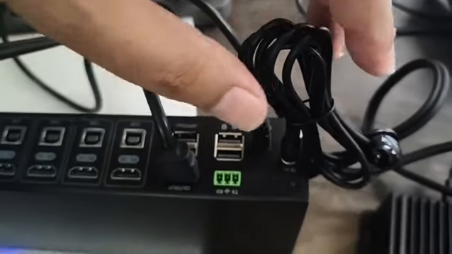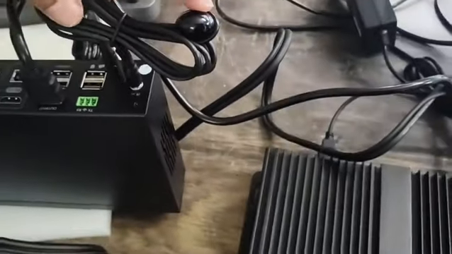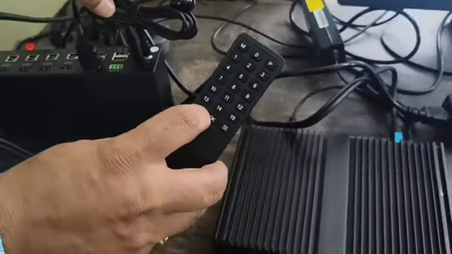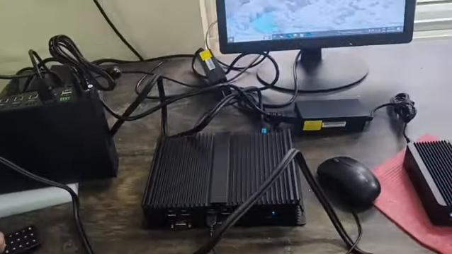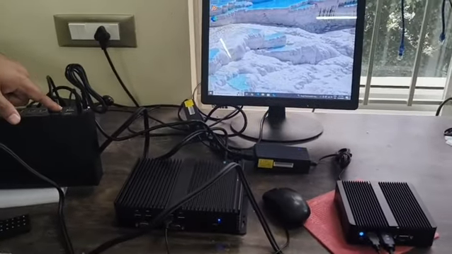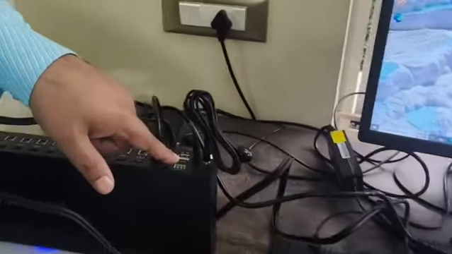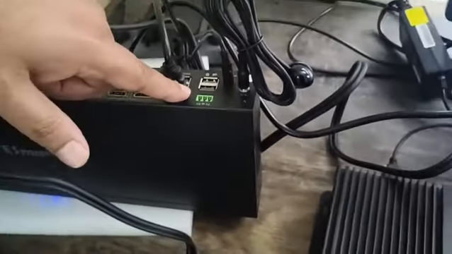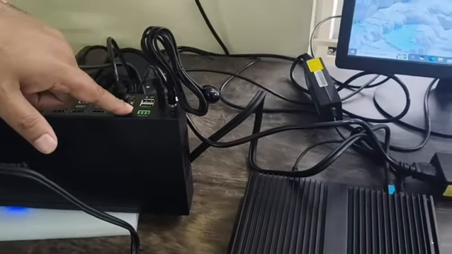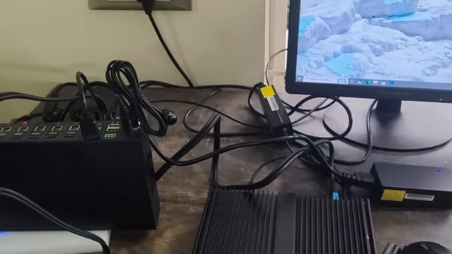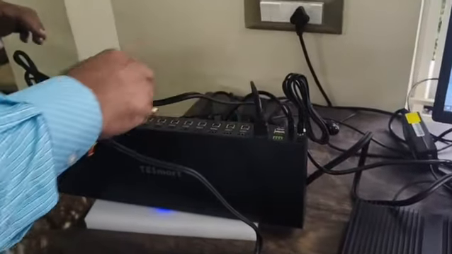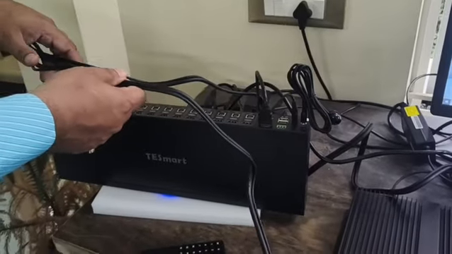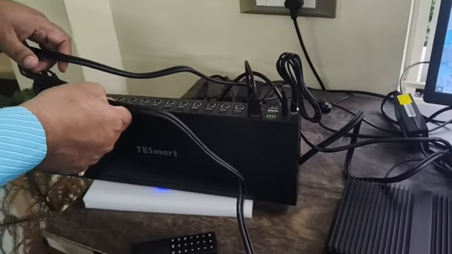This is the IR sensor for the remote control. This is the remote control. I can select up to 16 channels, and this is the remote on/off. Maybe after 100 meters, 200 meters, you want to control it remotely. You can switch on and switch off the entire device. Along with this, these cables come free of cost. The HDMI plus VGA cables come free of cost along with this.